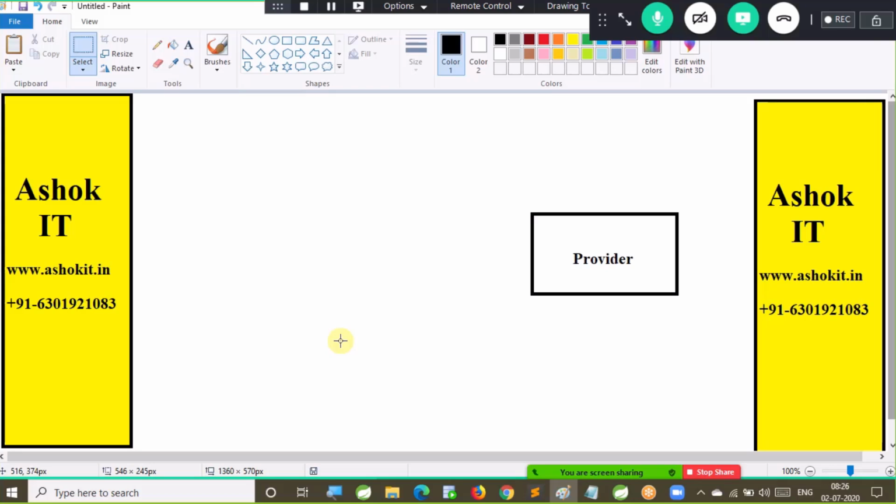Right. So what is that contract? Contract is a WSDL. What will be there in the WSDL? What is the URL of the provider? What methods are available in the provider? They are called operations in web services terminology. What is the input for the provider? What is the output for the provider? How to access the provider? Everything about the provider will be documented in the WSDL file. That WSDL is an XML.